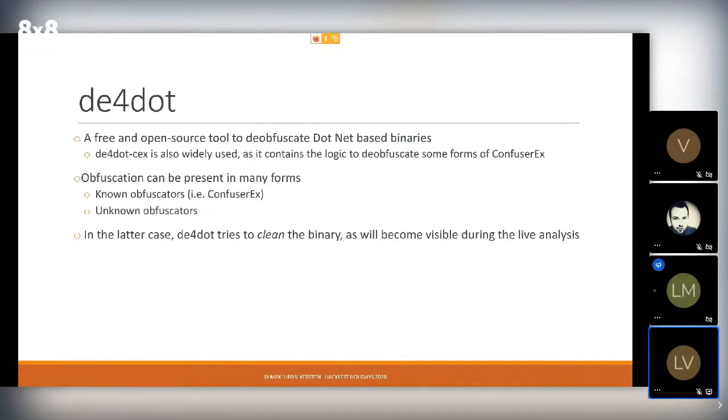It can deobfuscate either known obfuscators, such as ConfuserEx, but it can also handle unknown obfuscators. Now, in the case that it's unknown, there are some basic rules within de4dot that will help you out. And in the latter case, it will also clean the binary. So if there is a weird naming scheme or other things that are odd or at least not easily handleable for a human analyst, it will clean it and help you out with that. And I'll show the difference between the original payload and the clean one once we dive more into it.